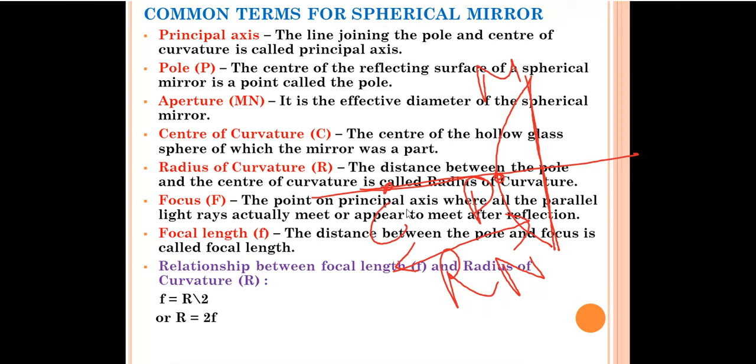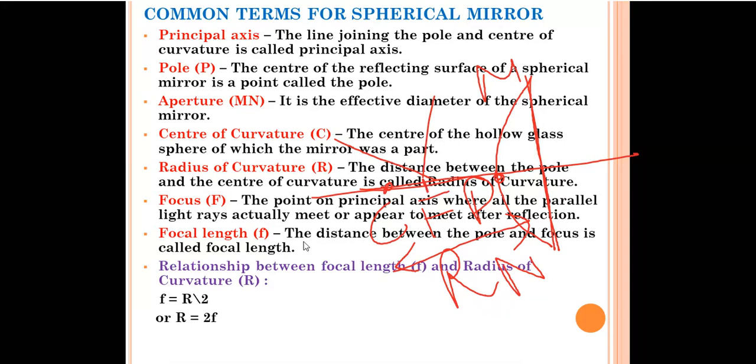Focus: the point on the principal axis where all the parallel light rays actually meet or appear to meet after reflection. This point is called the focus. At the focus point, the light rays which are coming parallel to the principal axis will actually meet or appear to meet.